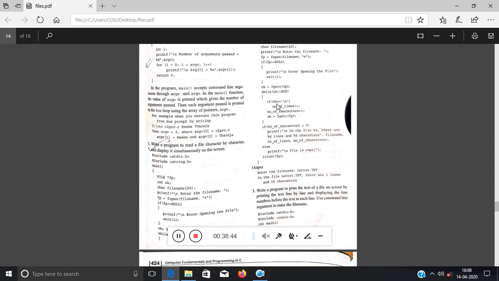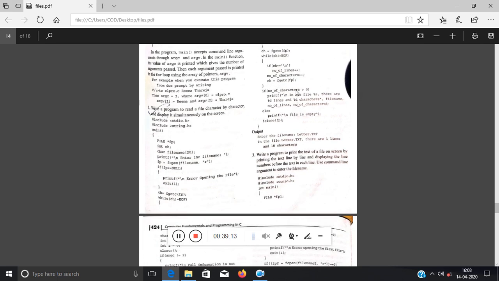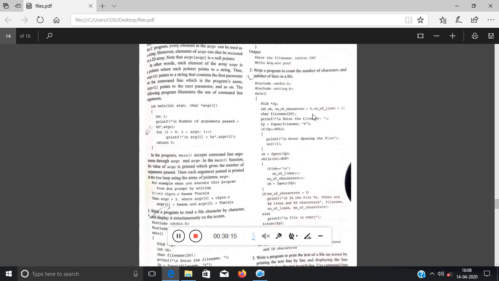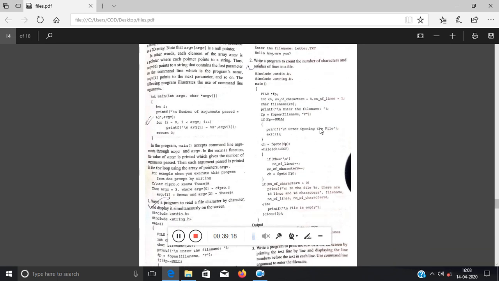If this ch is equal to backslash n, meaning new line, right? So if it is a new line, then obviously the counter will be increased, and this loop will be executed. The number of times this loop will be executed is equivalent to the number of characters in the file. So obviously the character count will be increased, and the next character will be read in the form of an integer. Again, this will be checked in this way. Clear? Now, if the number of characters is 0, depending on the condition or whatever they are saying in the question, print it, right? This is also a good program.